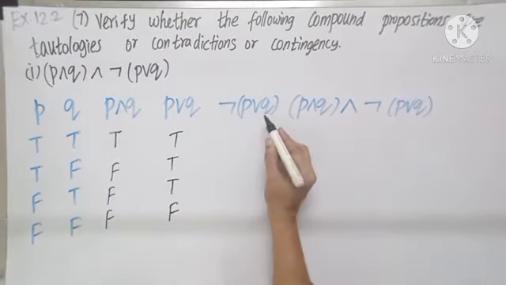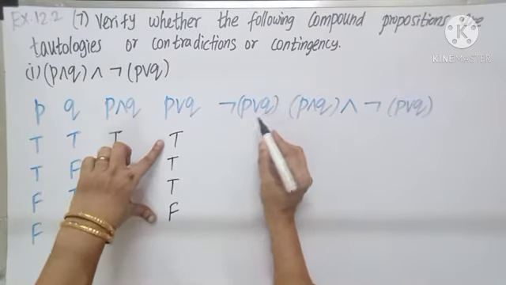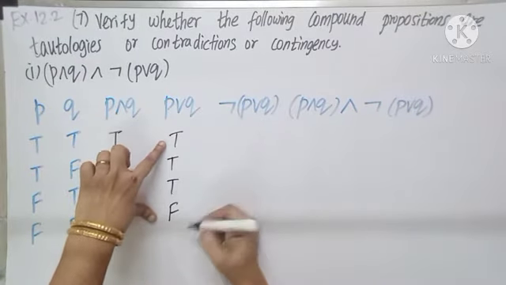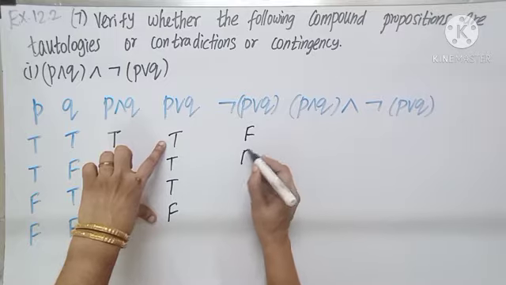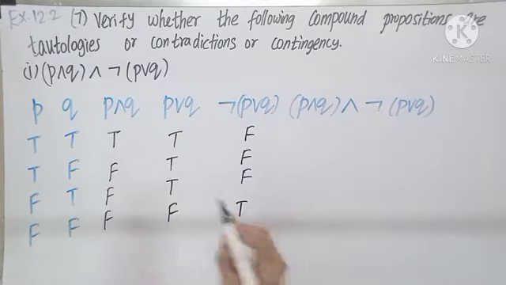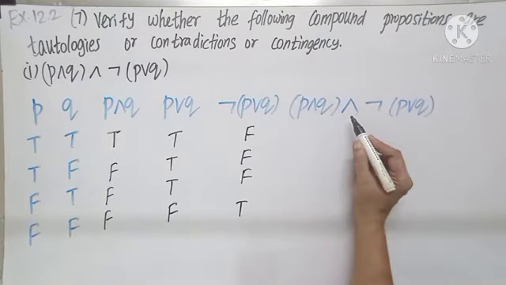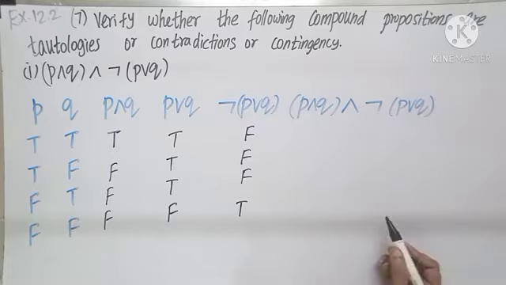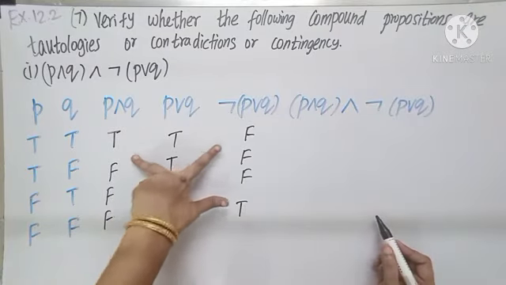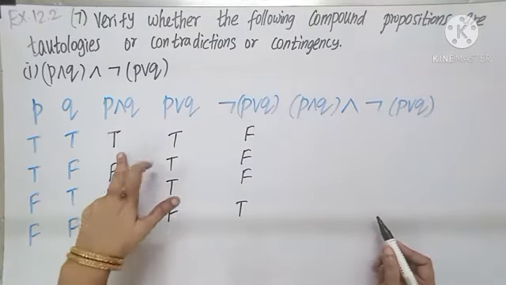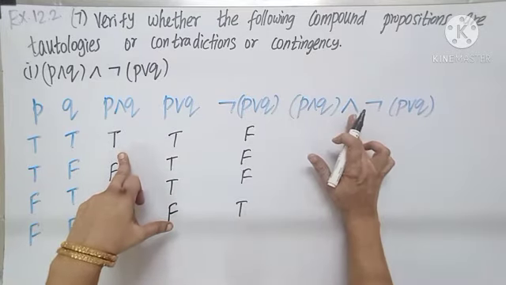Not (P or Q). So this we are changing: it becomes F, F, F, T. T becomes F, F becomes T. Now P and Q, and not (P or Q): these two I have to check. What symbol? And.